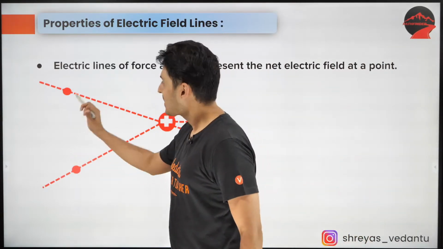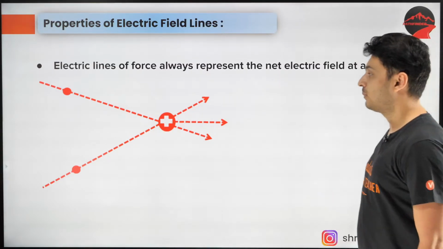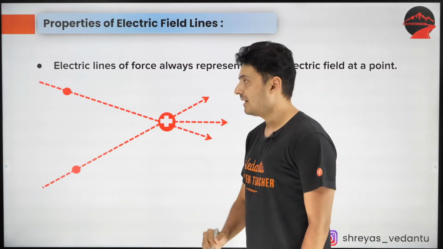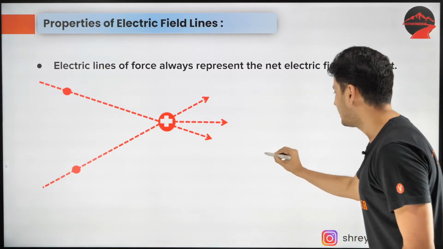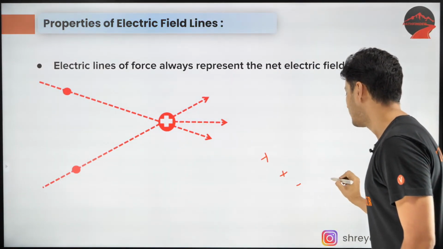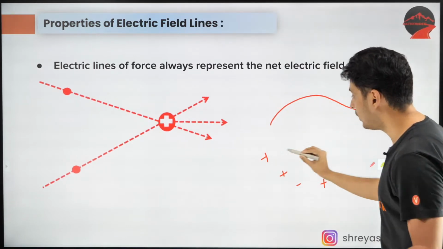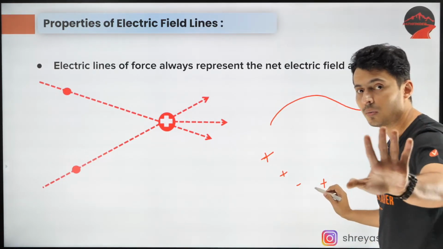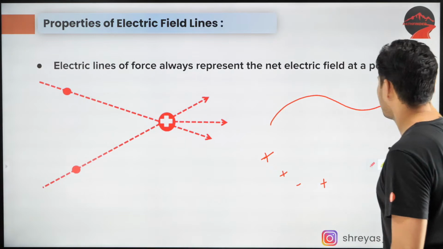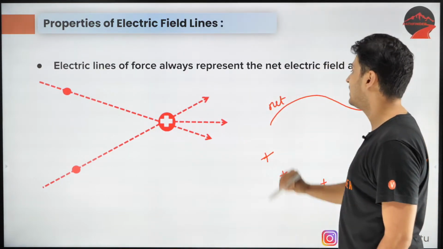Okay, let's get going. Electric lines of force always represent the net field at a point. Very important. So when I say there are multiple charges, plus, minus, and I'm showing some field line, this is the field line not because of this charge or that charge, but because of all these charges. Whenever I show a field line, it is always a net field line.